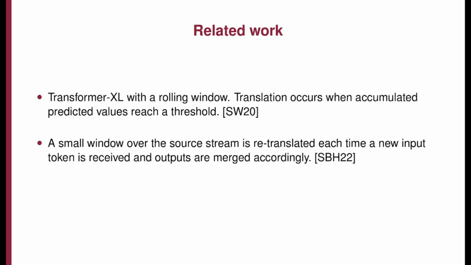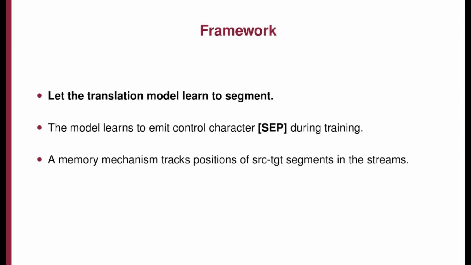Some previous works address this question. Schneider and Waibel trained a Transformer-XL to predict and accumulate probabilities, holding generation until a threshold was reached, using a rolling window of tokens. Alongside this, Sen et al. used a variable size sliding window when translating each new input, and merging outputs to get the final translation.